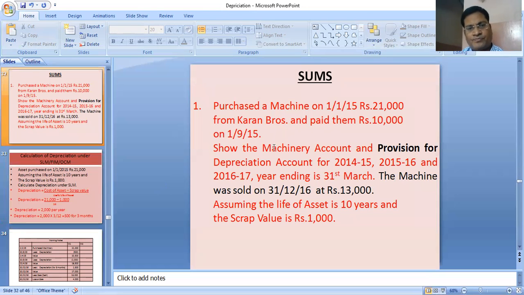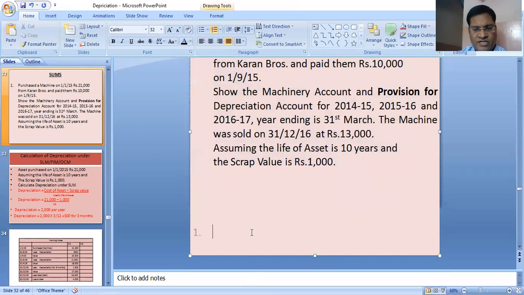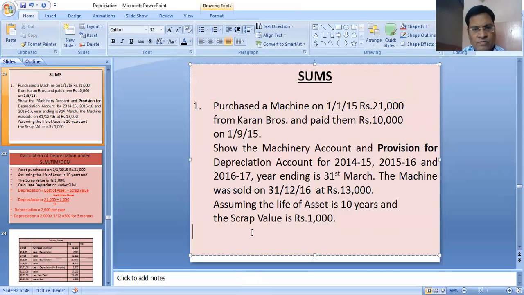This is a sum. Purchased machinery on 1/1/2015 for 21,000 from Karan Brothers and paid them 10,000 on 1/1/2015. Prepare the machinery account and provision for depreciation account for the years 2014-15, 2015-16 and 2016-17.